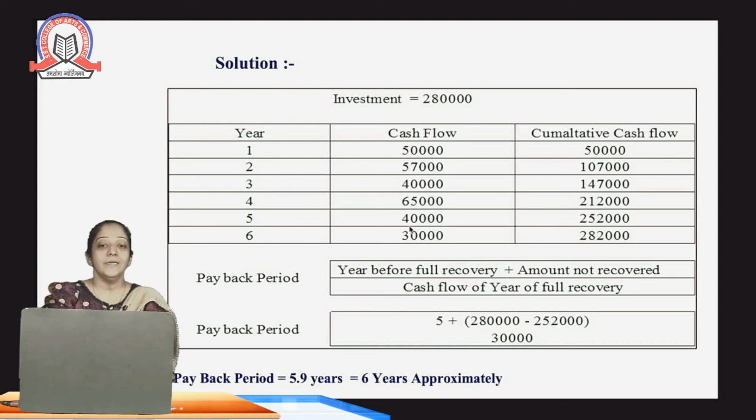In that year, the cash flow is 30,000, so we write 30,000 in the denominator. Once we calculate this, we'll get the payback period as 5.9, that is approximately 6 years. In this way, we can calculate the number of years of payback with the help of this formula.